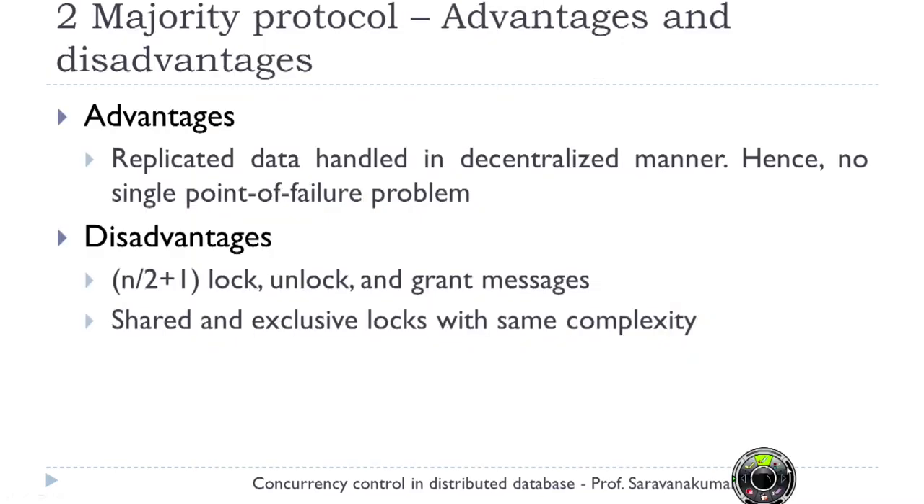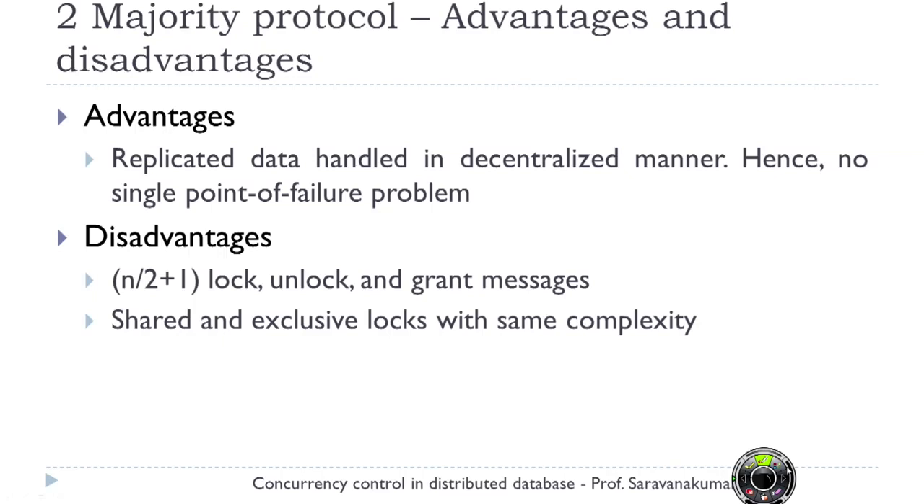Okay. So what are the advantages and disadvantages of the majority protocol? The advantage is replicated data is handled in a decentralized manner, hence no single point of failure problem. Now if one particular site has failed, still we have the other sites. Suppose out of 6 sites, 1 site has failed, we have 5 sites. So again I can do the same calculation, 5 divided by 2 plus 1, and proceed. I can lock only that many sites and continue the process.